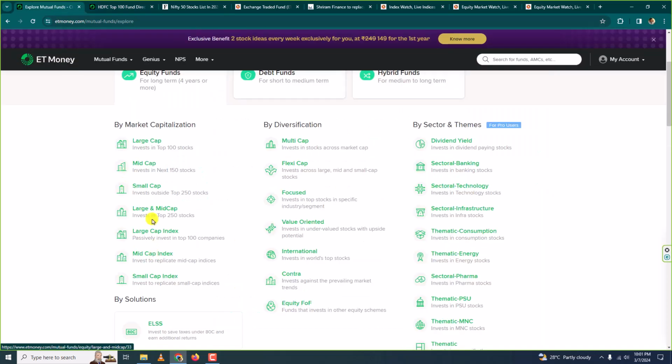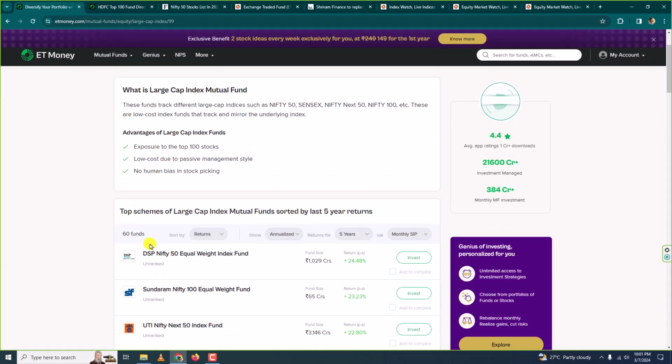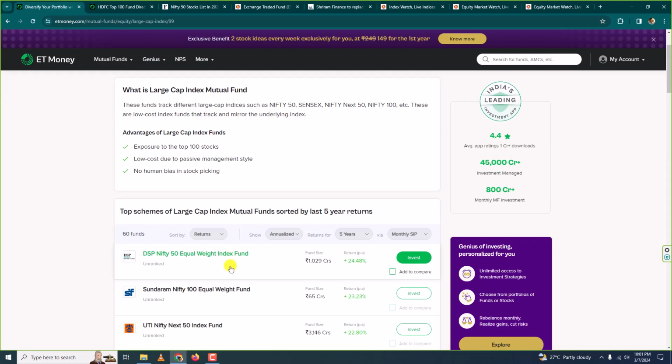Whereas if you come to index funds, index funds just mirror the index, correct? Whatever companies are in a particular index, the same would be in this mutual fund too. So there is not much role for the fund manager here. He doesn't have to keep researching the companies. He just has to have the same companies in the mutual fund that are there in the index. That is why this is called passive investing, and these are called passive funds.